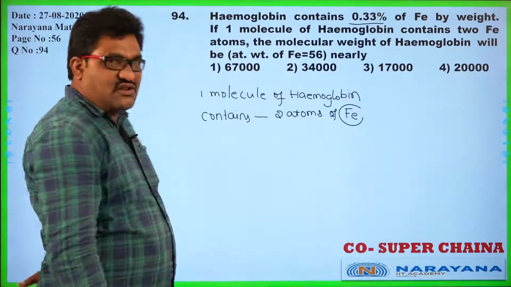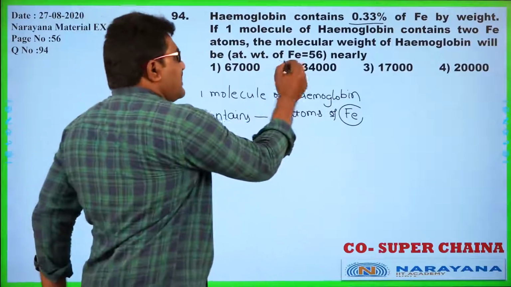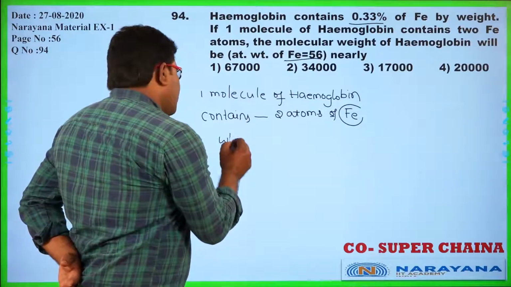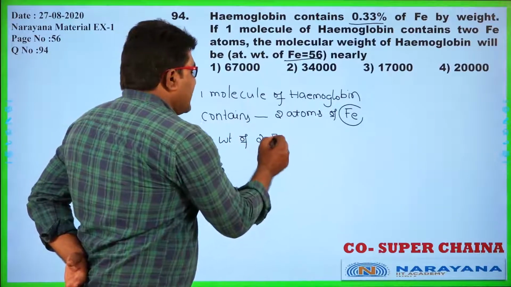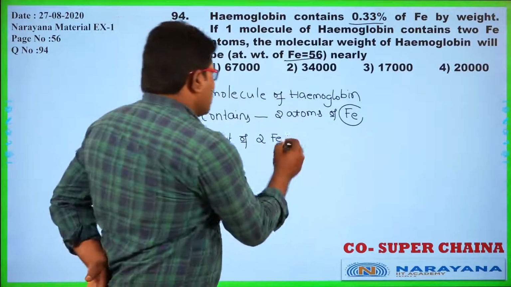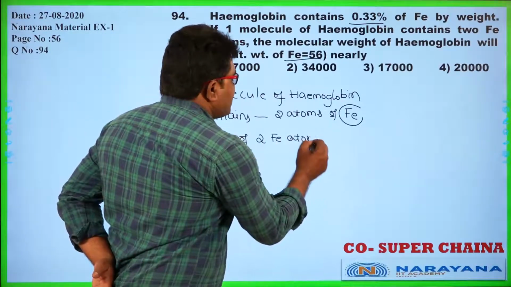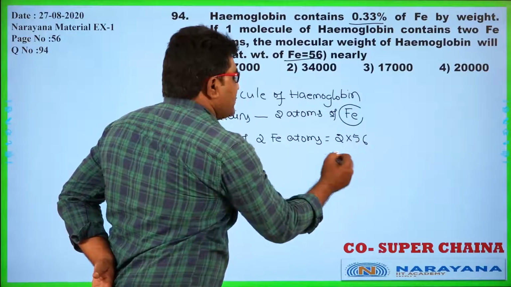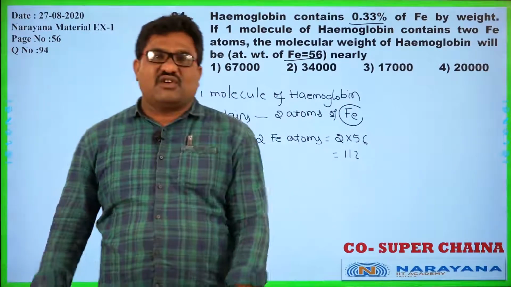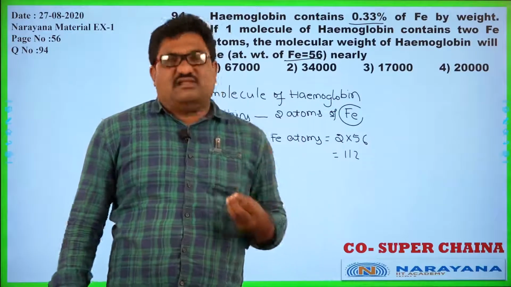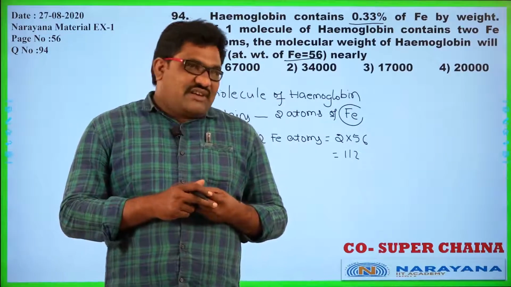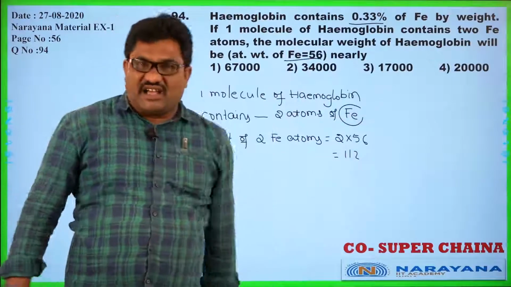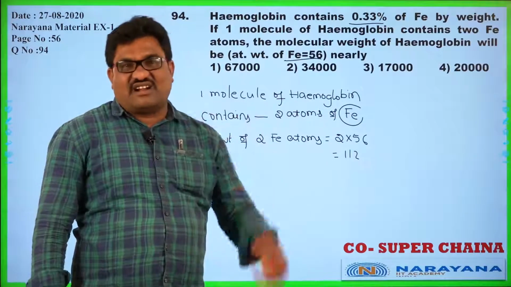0.33%. Okay, so as we know the atomic weight of iron is 56 grams, so the weight of 2 iron atoms, this means 2 moles, becomes how much? Each one is having 56 atomic weight. So 2 into 56, that is nothing but 112. Okay. So this 112 atomic weight occupies 0.33% of the total weight of 100 grams. We just assume 100 grams.